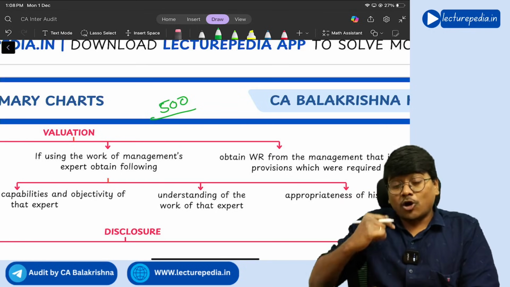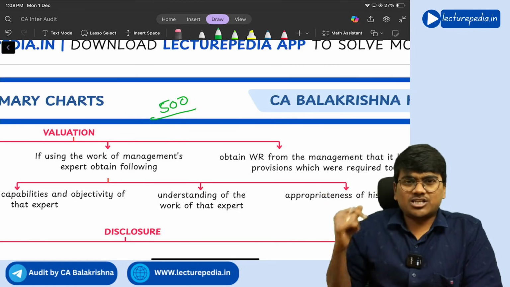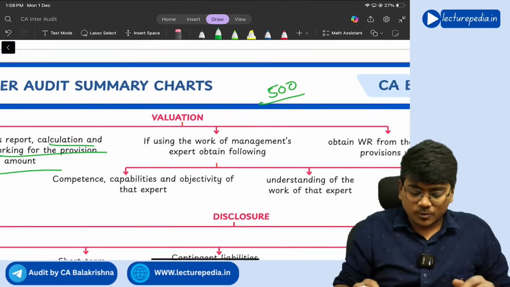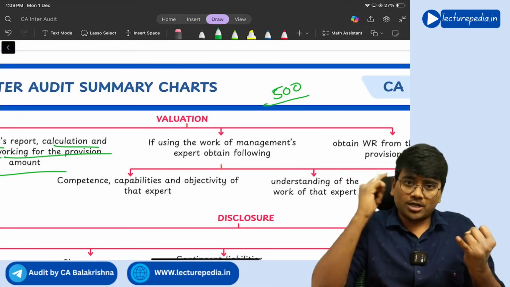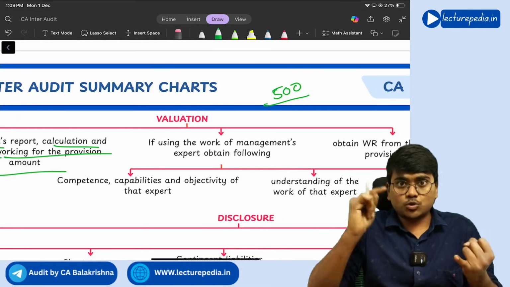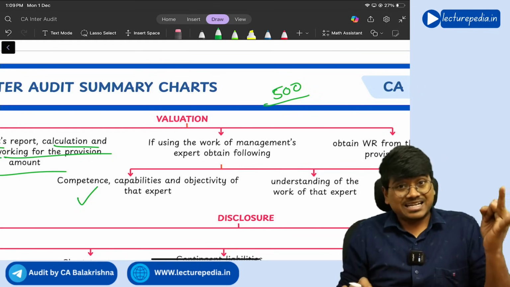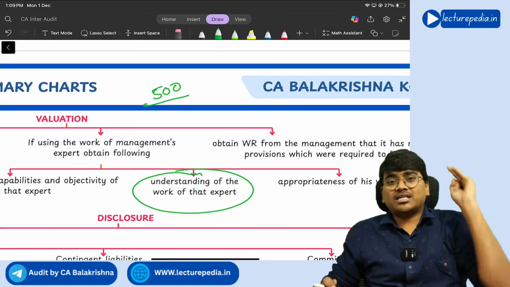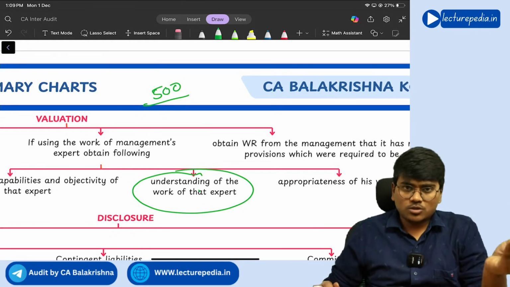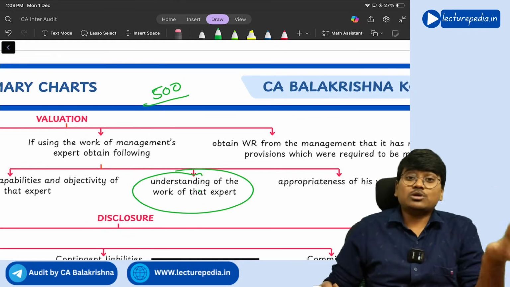Now when the auditor decides to use the work of a management's expert, there are three things he needs to observe. First of all, does that expert have the proper competence, capability and knowledge to do that work, right? Next, you need to understand the work that is performed by that particular expert. So how he has performed that work, you need to understand it.